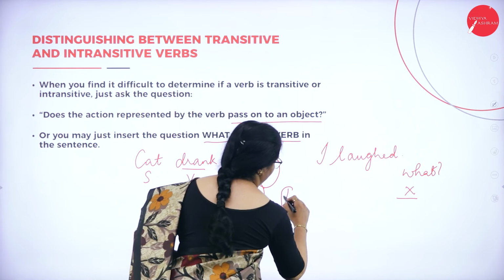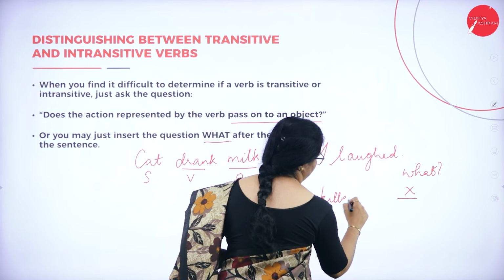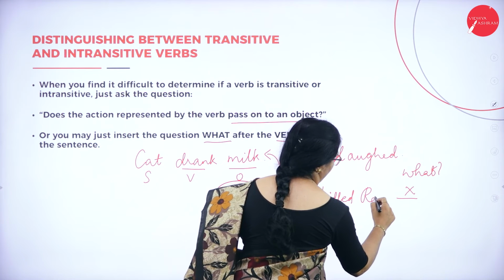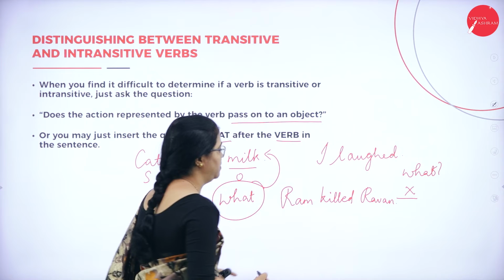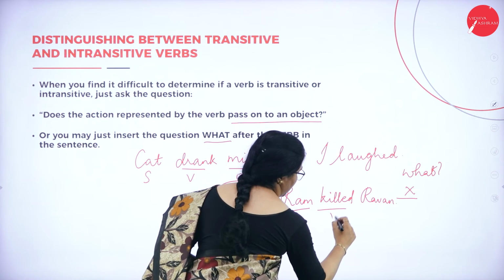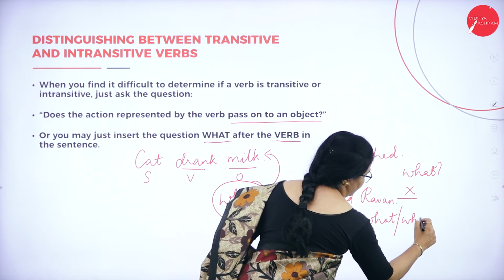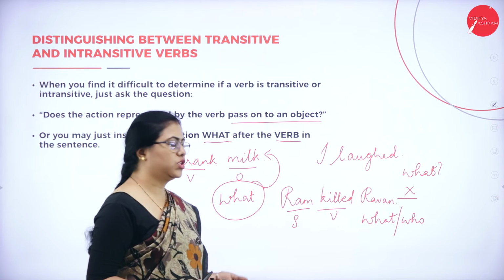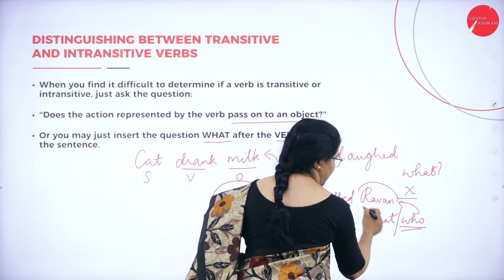Suppose I say Ram killed Ravan. You cannot say "what", isn't it? Here you have to ask the question "who" after the verb. This is the subject, this is the verb; put the question what, or who in case of living things. If you are talking about people, you can say who, and you get the answer, Ravan.